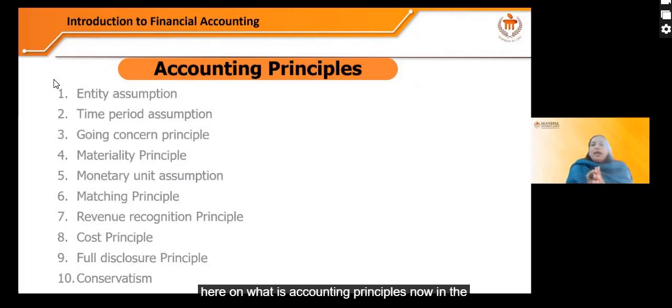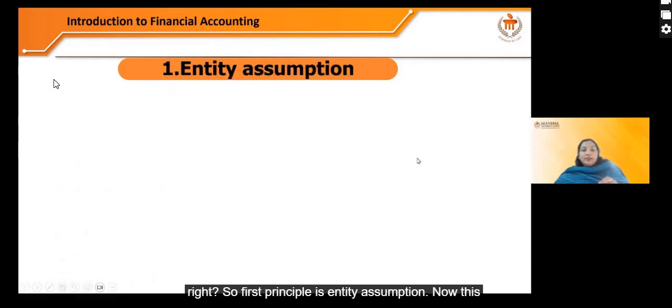Now, in the previous class, I asked you to compare accounting with the universe, as the universe has the basic laws of nature which govern it. Similarly, the accounting universe also has some principles which govern it. These principles are known as GAAP, I have already told you. So there are some 10 principles which I'll be explaining, right? So the first principle is entity assumption.